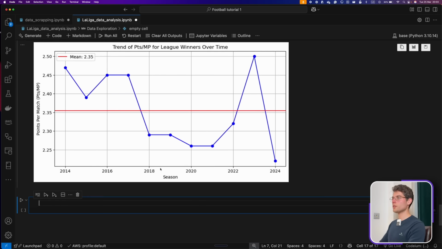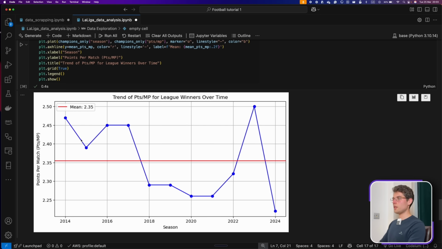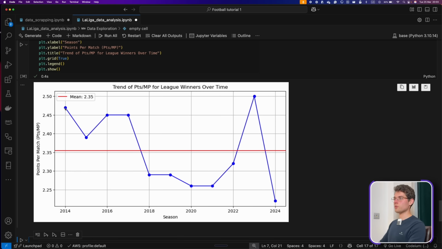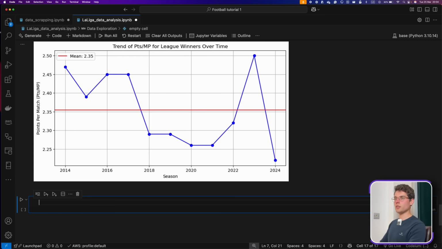So if we plot it, we can see here that the first year was around 2.47 and so on and so forth. And we can see that it could go as low as 2.27 sometimes, and this one here is this season, so we shouldn't look at it, but it can go as high as 2.50 overall. And we have a mean value of 2.37 that we calculated earlier.